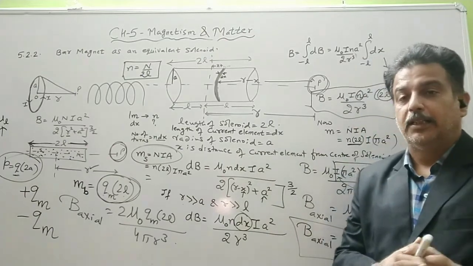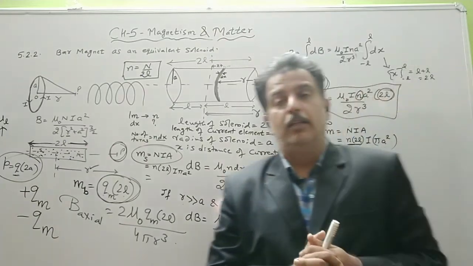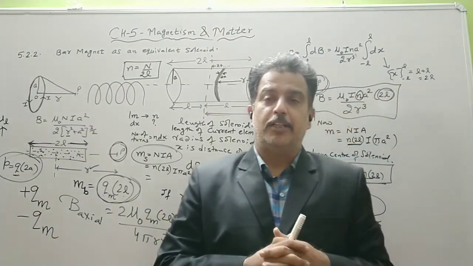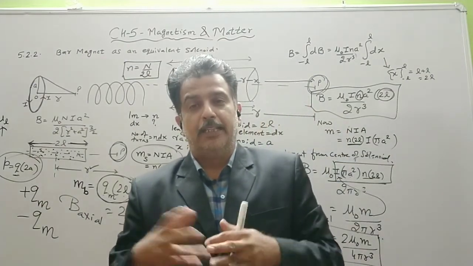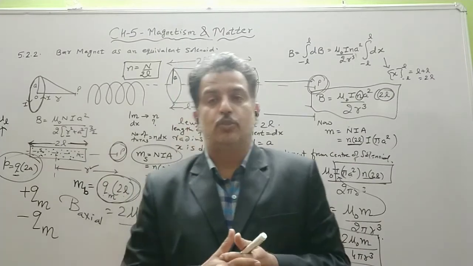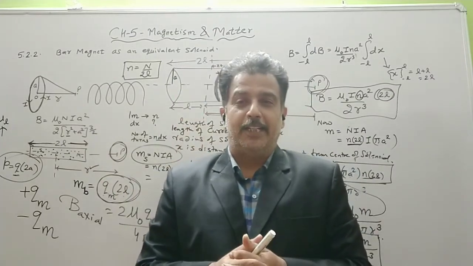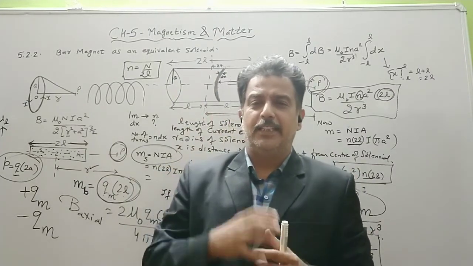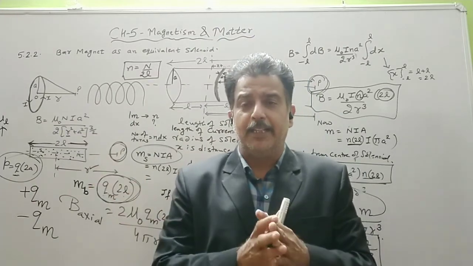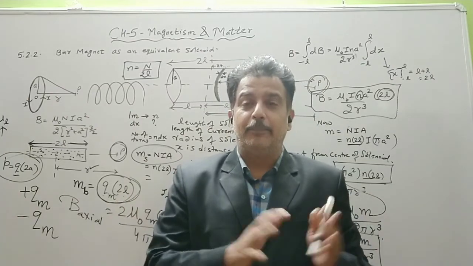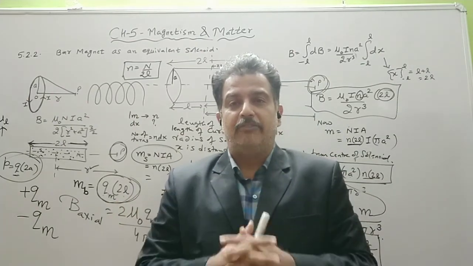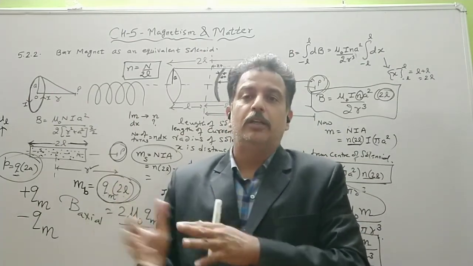So here we use the concept of a circulatory current, and then we connect this concept with a bar magnet, because at microscopic level also we have a circulatory current. Every atom possesses an electron revolving around it, and that motion of the electron gives rise to the orbital magnetic moment. So we will see that when these materials are being magnetized, each atom will get aligned or it will not align. Depending on that, we will classify the material as dia, para or ferro.